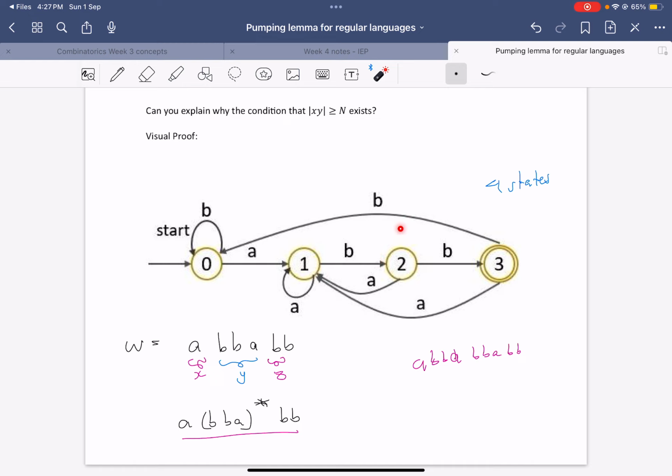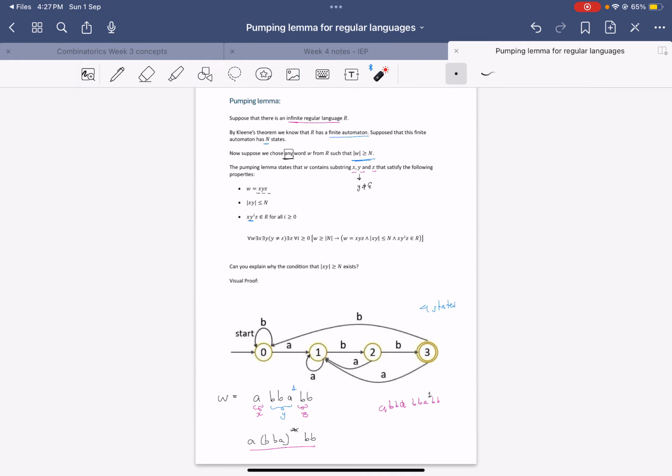So when we go a, b, b, a, we end up at 1 before we do the last two strings. We're at state 1 here. And then if we go a, b, b, a, b, b, a, we're still at state 1 before the last two strings. So no matter how many times we repeat this, because it's a cycle, we come back to this state 1.